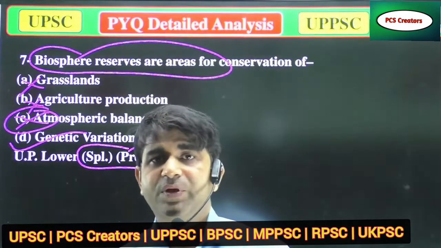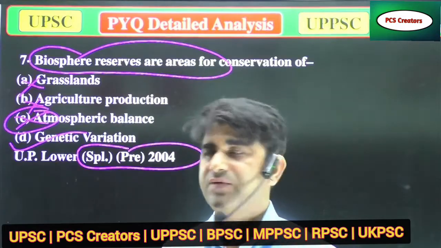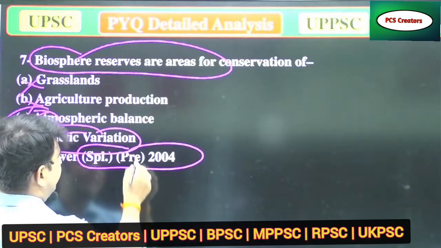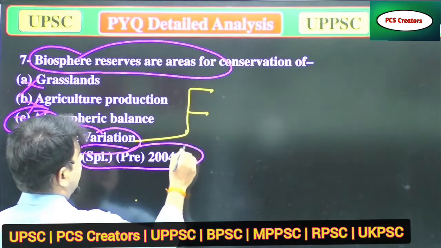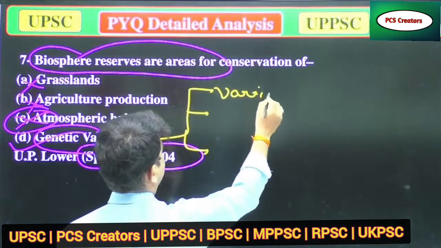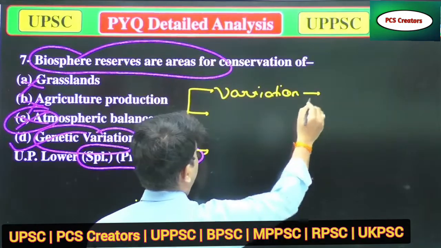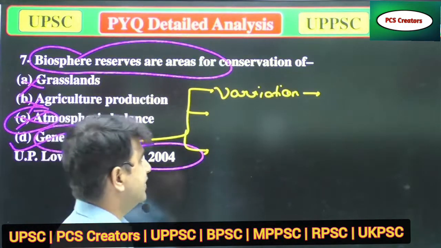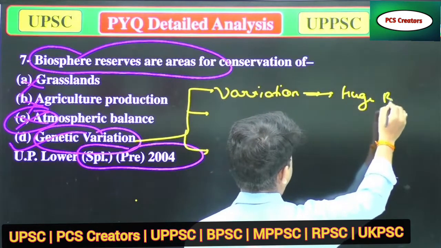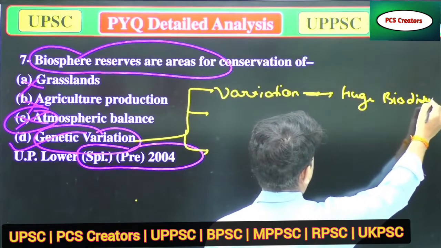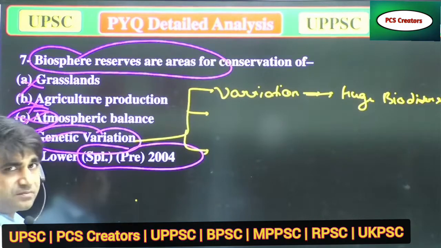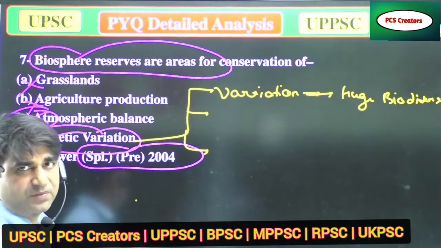Genetic variation plays a very important role in the conservation of biodiversity, because when we conserve genetic variation, it helps in many ways. First, it helps the variation, and when there is huge variation, there will be huge biodiversity. And when there is huge biodiversity, there will be a huge population of organisms, and everything will be okay.